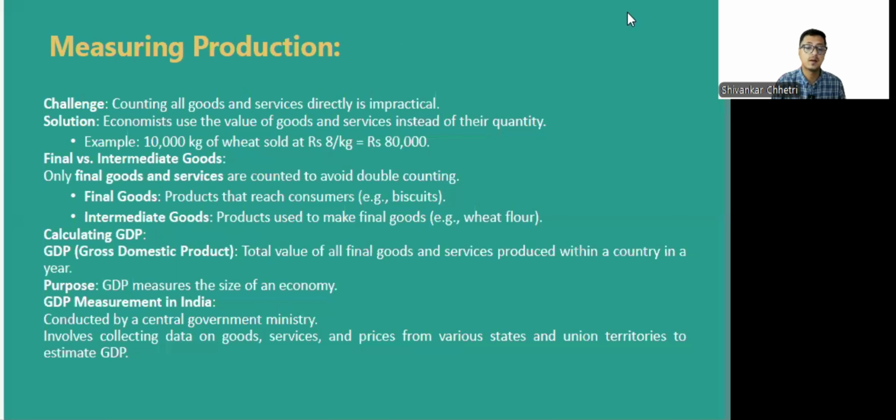Now we have something called measuring production. How do we measure production? It's a very challenging task. Counting all the goods and services directly is impractical. It's not practical to count all the goods and services that have been produced. So what we do is we rather calculate the value of goods and services instead of their quantity.